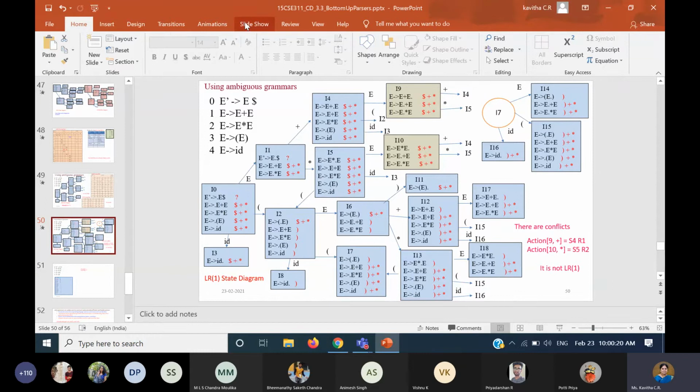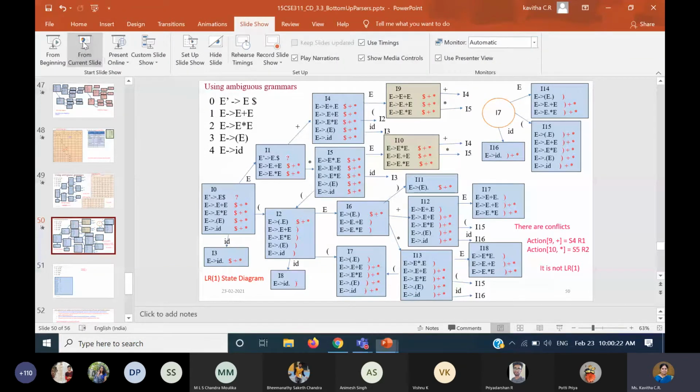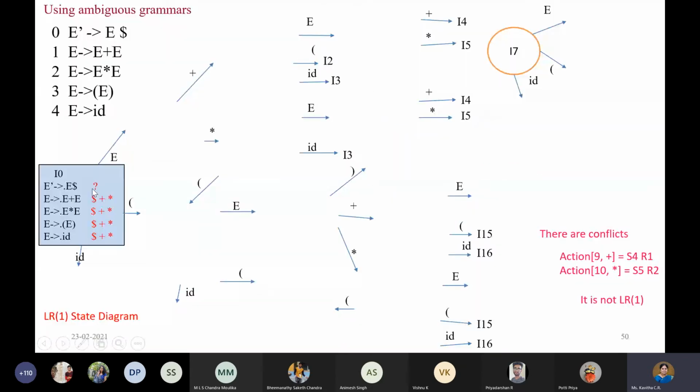Okay. So now I will proceed with the next state. So all of you are clear with how we got this I naught state and why all these look ahead symbols? Is that clear, students? Because if this state is wrong, then everything can go wrong, and it is a very complex problem. Is that clear? I want the answer from you, students, not just one or two people. Everybody, is that clear? State number I naught.